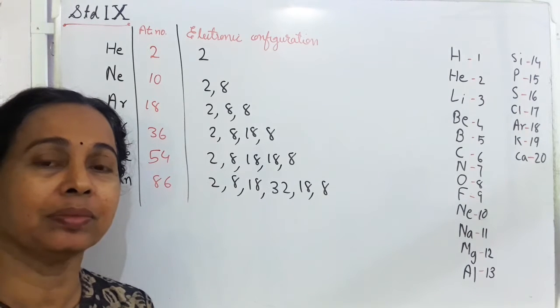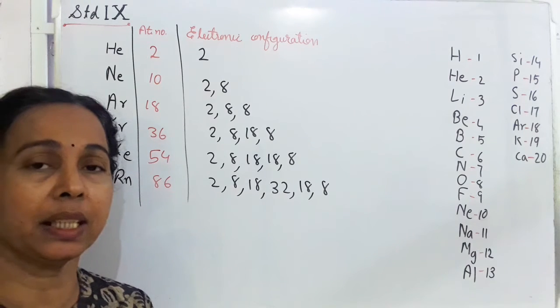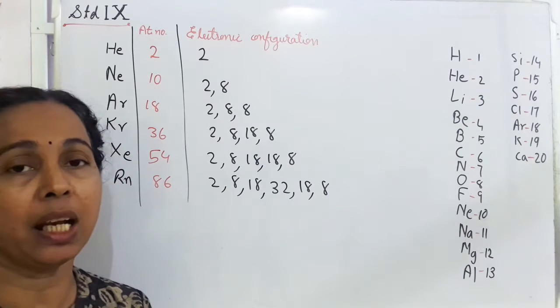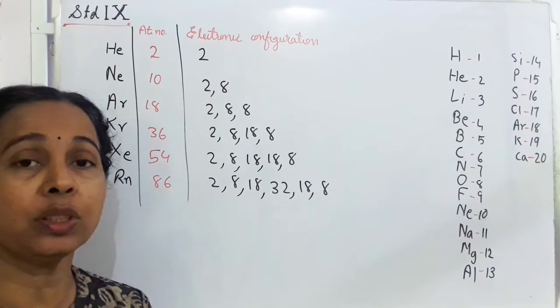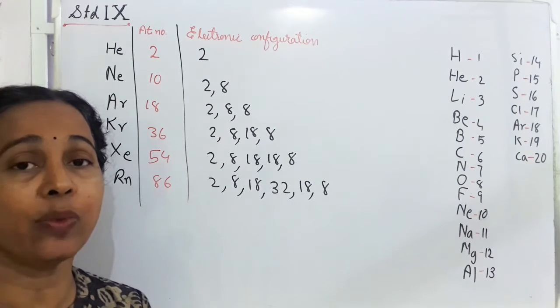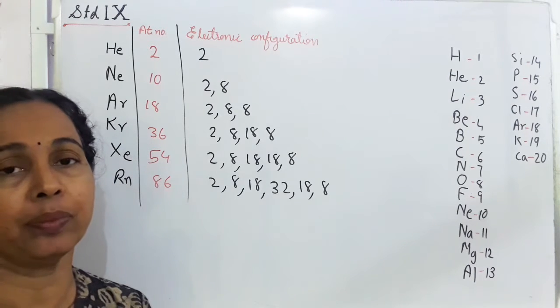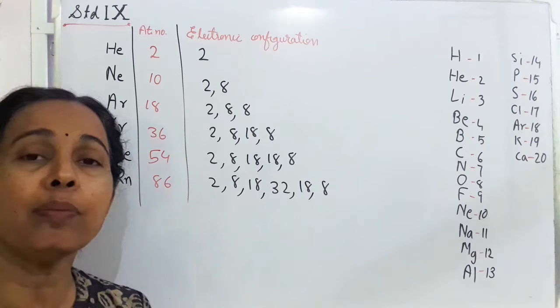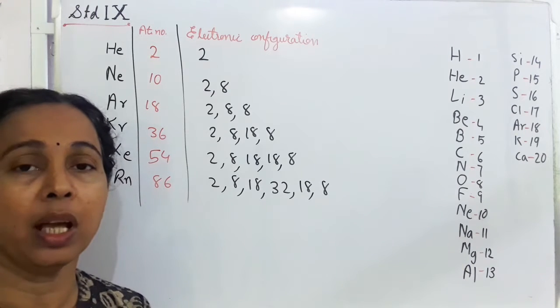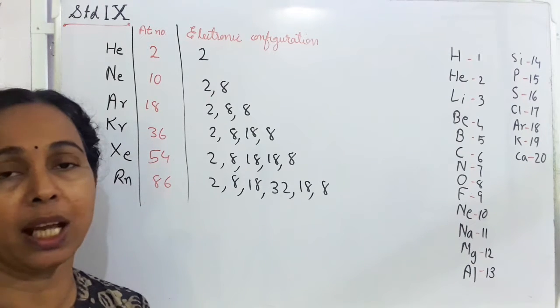Hi children, in the last class we have studied about valence shell and valence electron. The electrons in the outermost shell are known as valence electrons and the outermost shell is known as the valence shell. So today we will see why some atoms are very reactive and some others are not reactive at all.